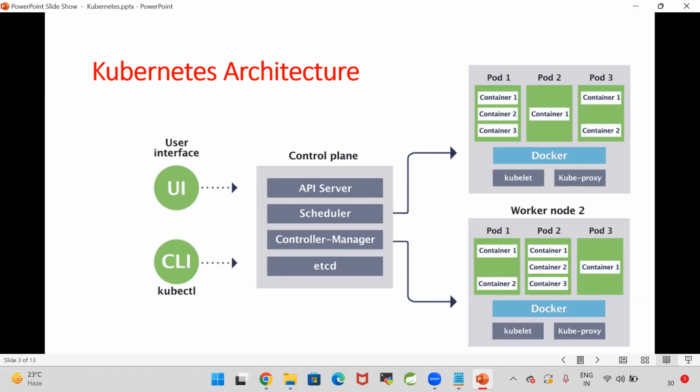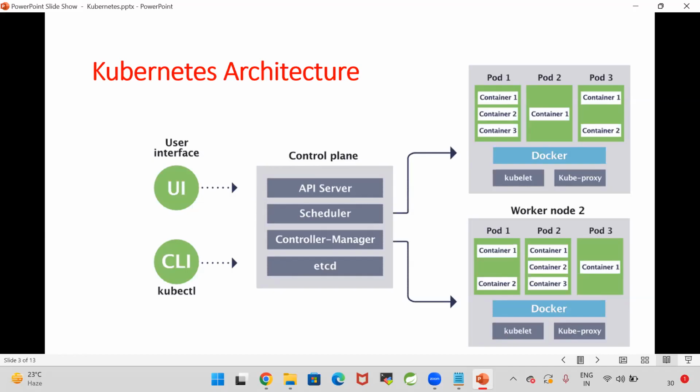So here, what is a kubeproxy? Kubeproxy will provide cluster communication network. So now control plane should communicate with the worker nodes. Worker nodes should communicate with the control plane. That network cluster communication will be taken care by kubeproxy. And as our application should be deployed on the node in a container, to run our containers, Docker engine is required. So in the worker nodes, Docker engine will be available.